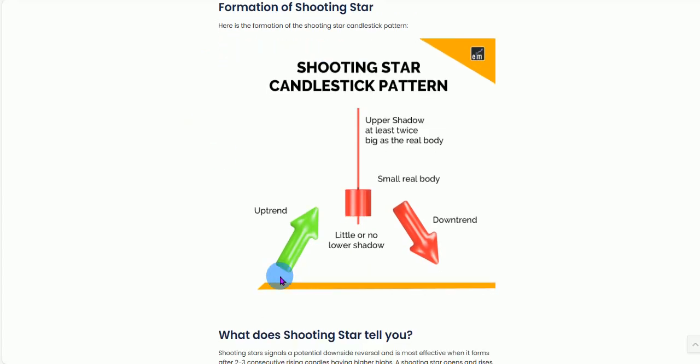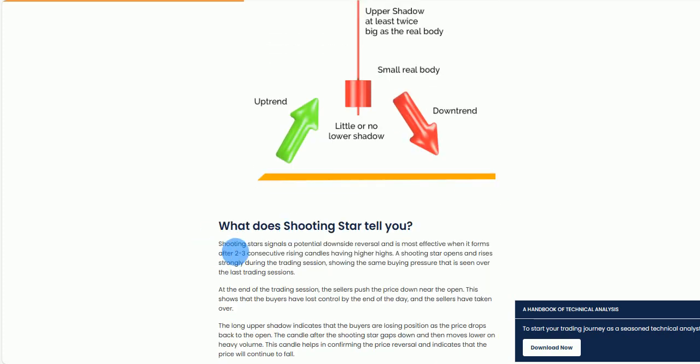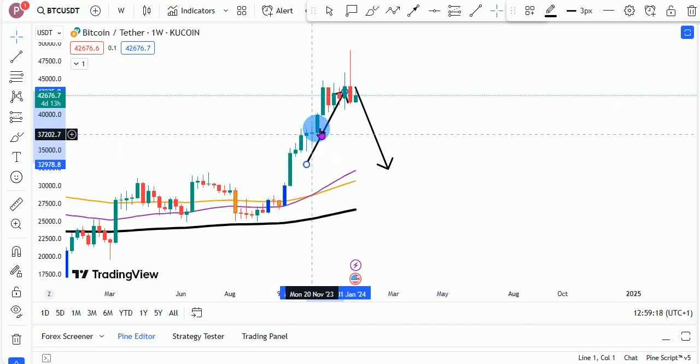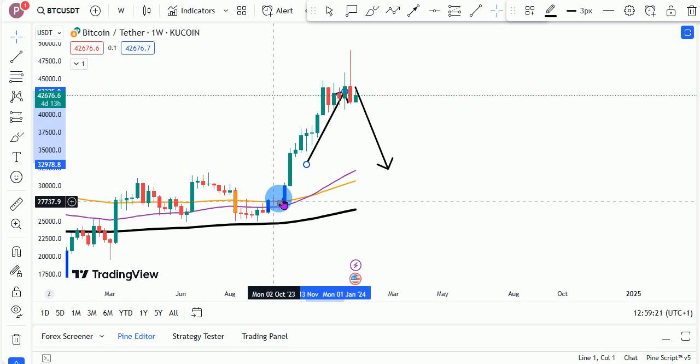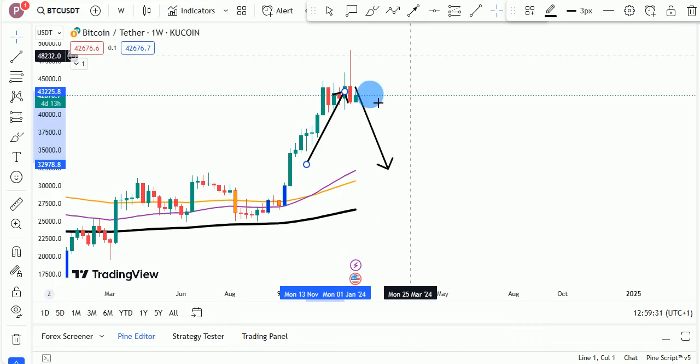We usually begin with an uptrend. The moment we form the shooting star candle, we usually see this sort of push to the downside. So we have this sort of massive upper arrow to the upside, and then a small body, and we usually see this downtrend. As you can see, shooting star signals are a potential downside reversal, and are most effective when formed after two consecutive rising candles of higher highs. This is exactly what we have seen. This is not two, this is 1, 2, 3, 4, 5, 6, 7, 8, right? So we have seen these 8 consecutive candles to the upside right here for Bitcoin form this huge shooting star candle, right? And we could potentially see this downside for Bitcoin, right?